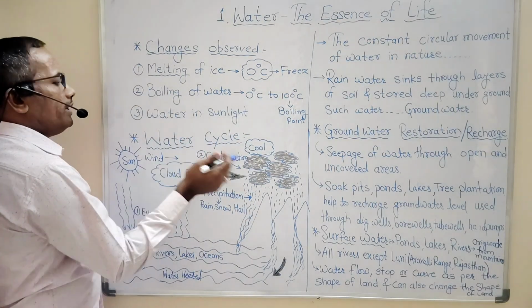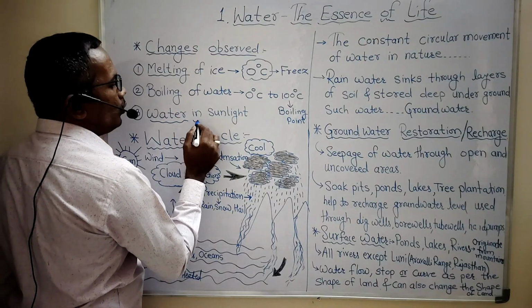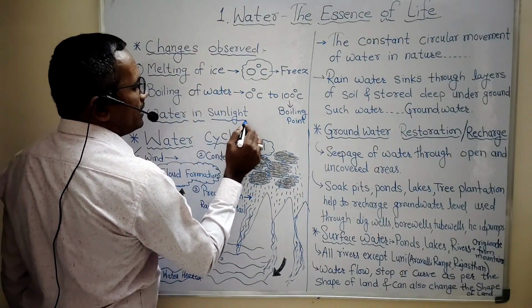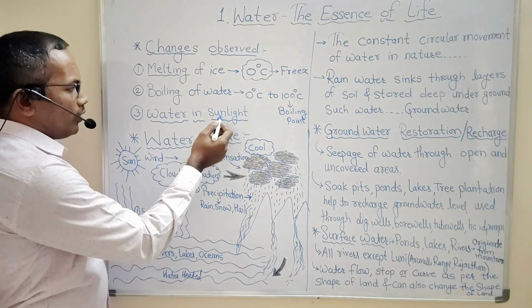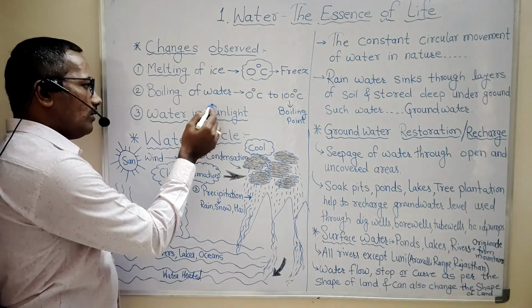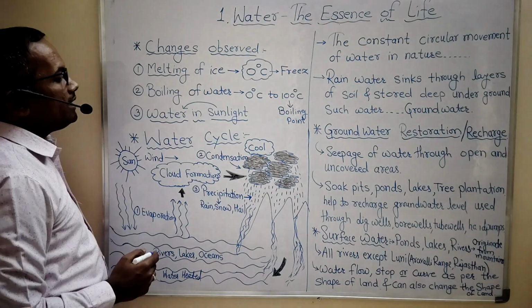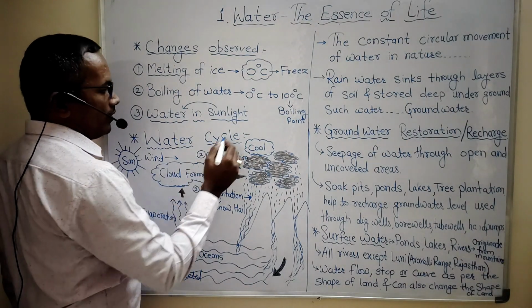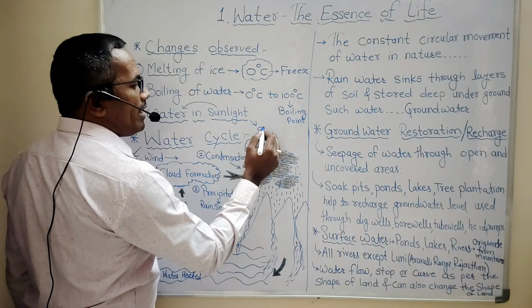And whenever we see water in open places come in contact with sunlight, that sunlight is responsible for the process of evaporation.